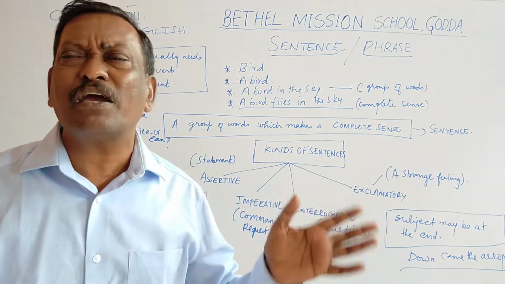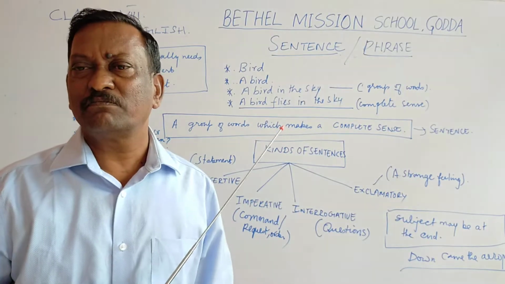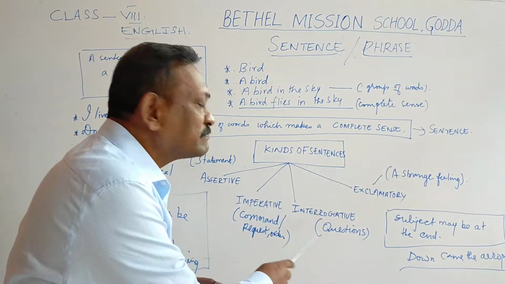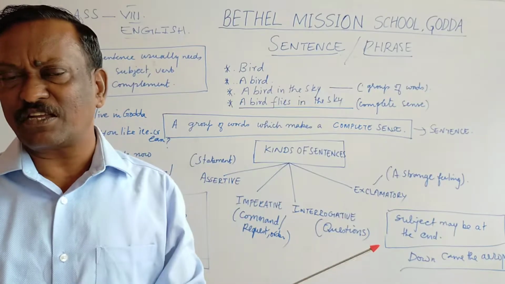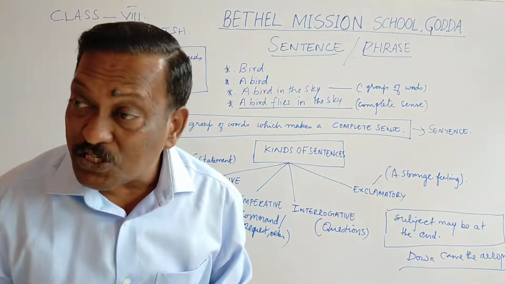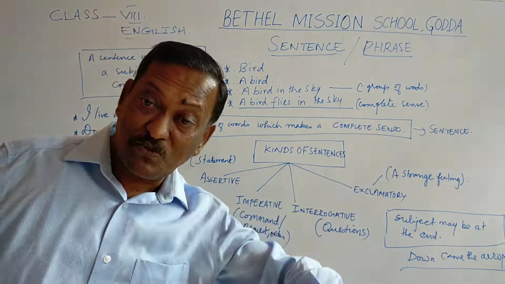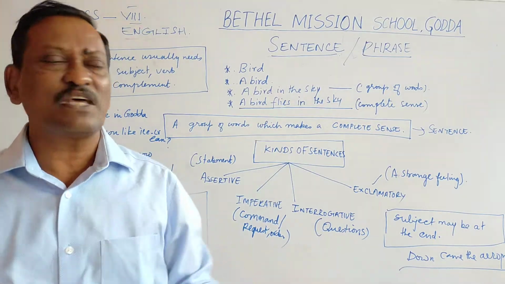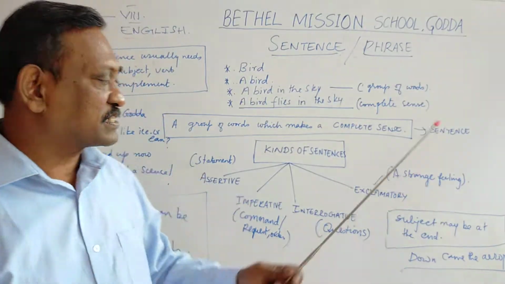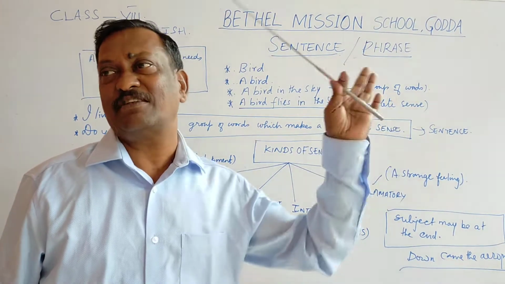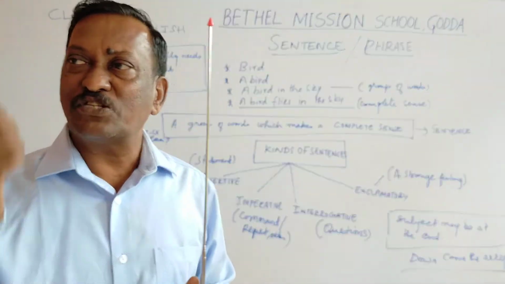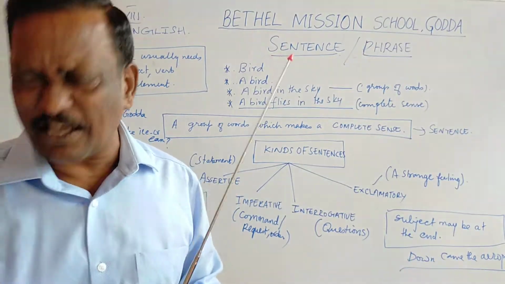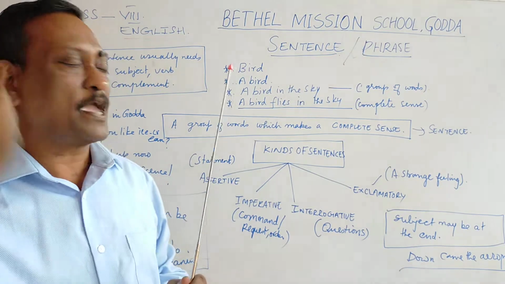Now comes the third one, that is an interrogative sentence. What do you mean by interrogative? Question. Simple. How are you? That's a simple question. So that question can come under the interrogative category. Do you like apples? Do you like ice cream? Do you come to school every day? All these are questions. There are two kinds of questions, the WH question and the verbal question. Both come under the interrogative sentence. So remember, an interrogative sentence will definitely have a question attached to it. You remember it that way.